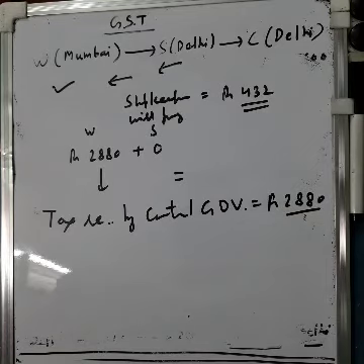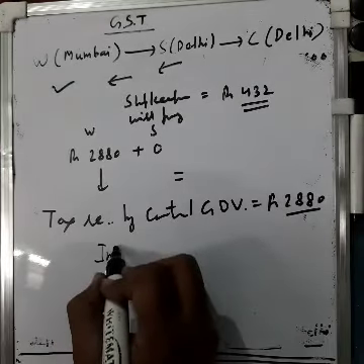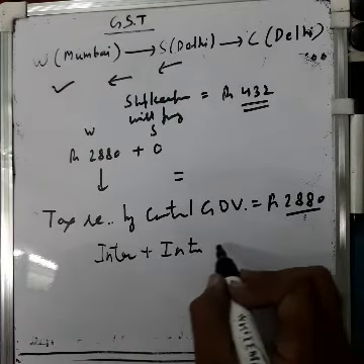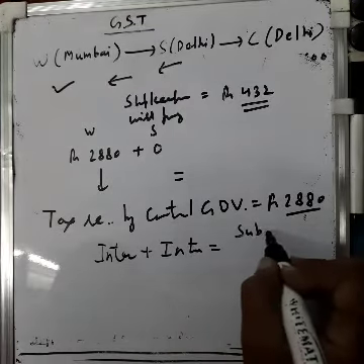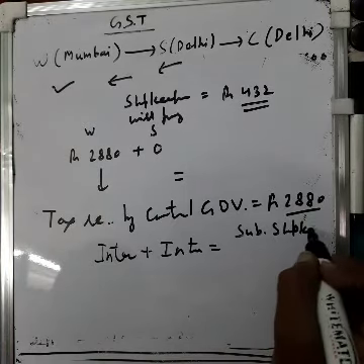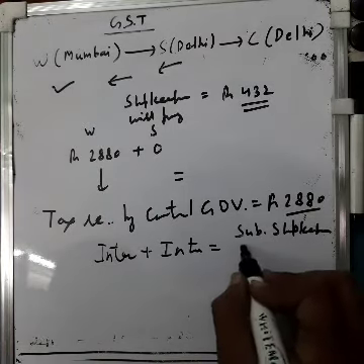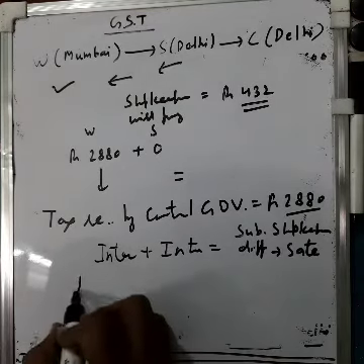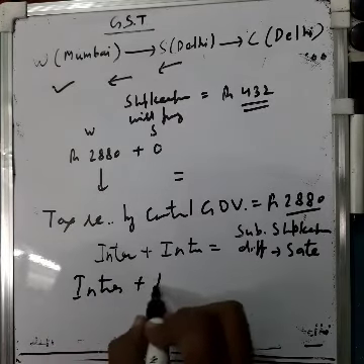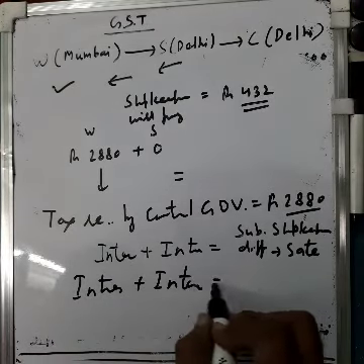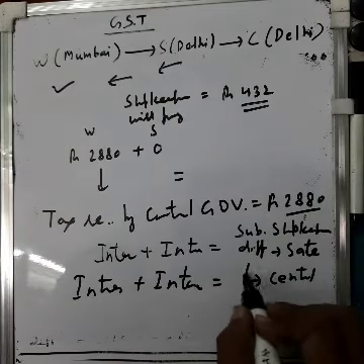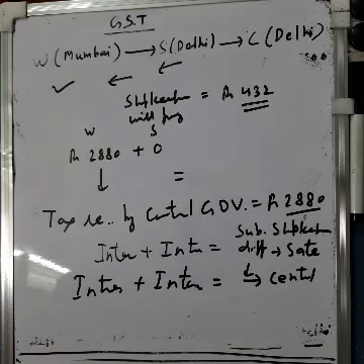I think you have understood everything. This way only you have to solve the questions. Always remember, in the same way, if there was inter plus intra, then the subsequent shopkeeper will pay only the difference to the state government, and this will go to the state. And in the case of intra plus inter, in this case it will be opposite, meaning it will go to the central government. Clear? This difference only. So this much is sufficient, I think, to understand.